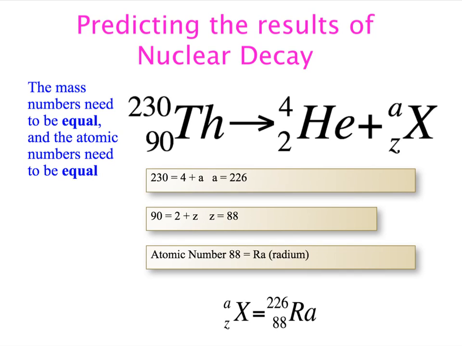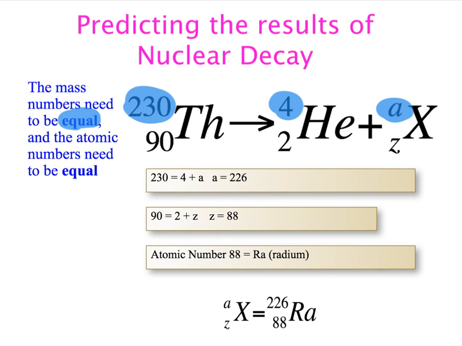Okay, so I've had a couple of these examples on a few of our screens so far, and I just want to talk about how I make up these reactions when we're looking at something decaying. What we need to pay attention to is the mass numbers and the atomic numbers have to be equal on both sides of the equation.